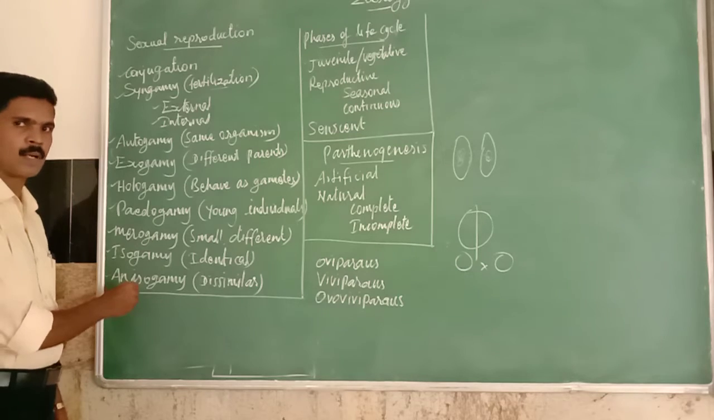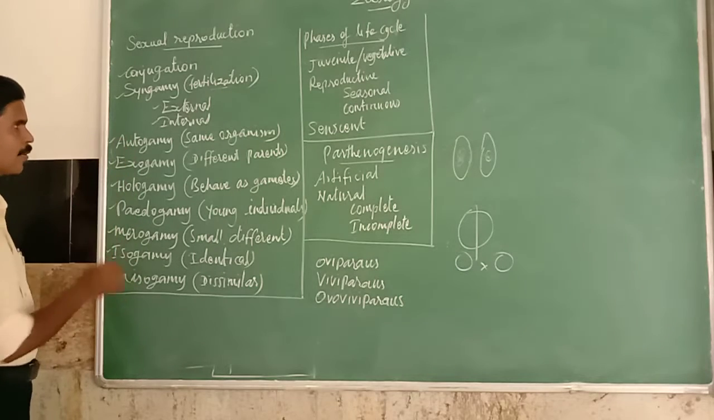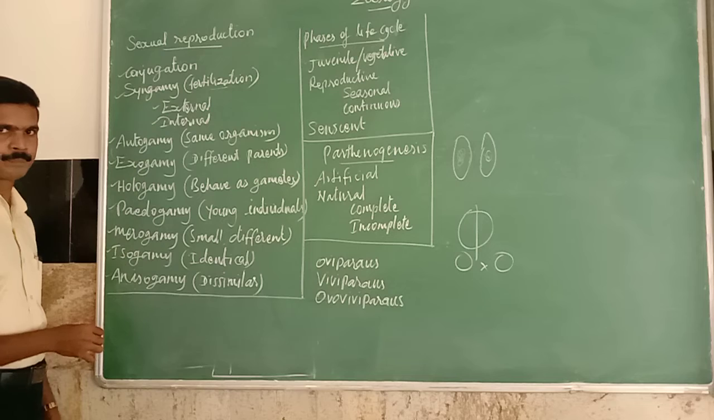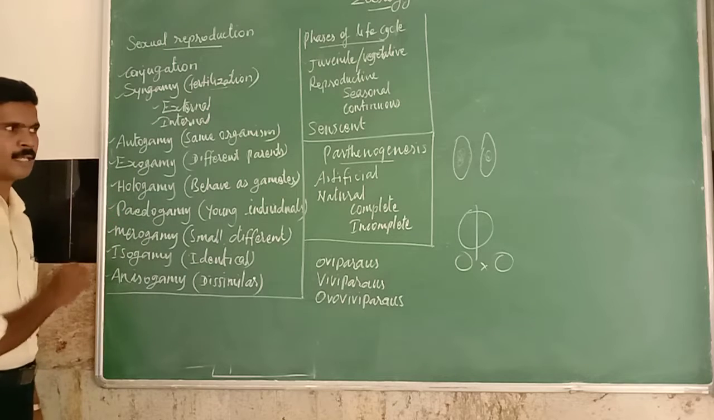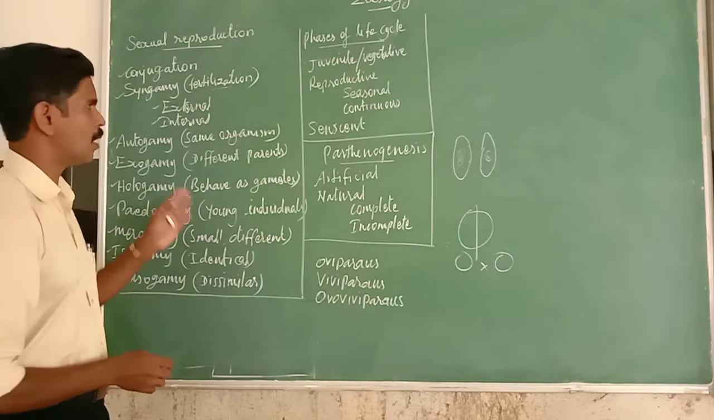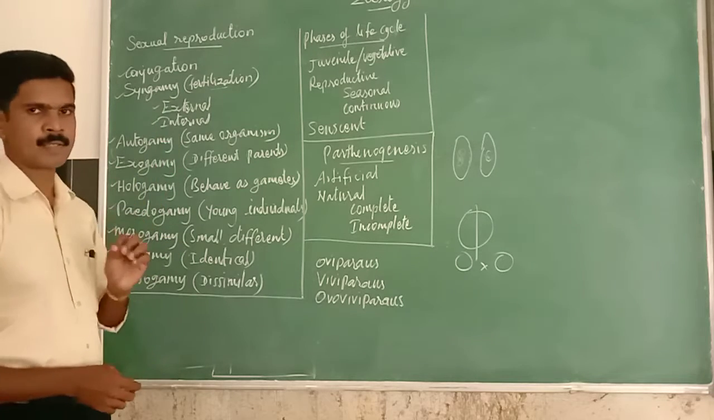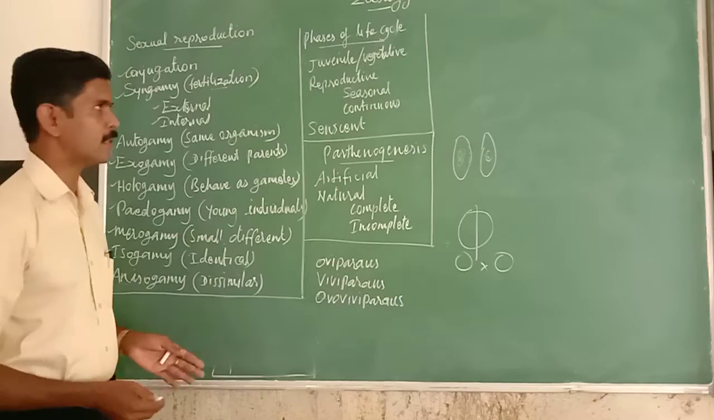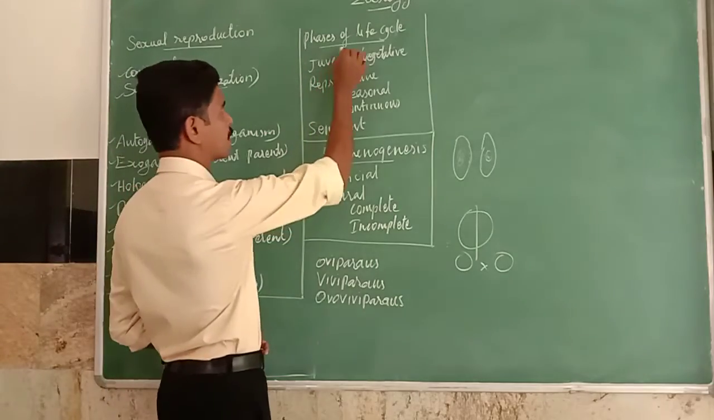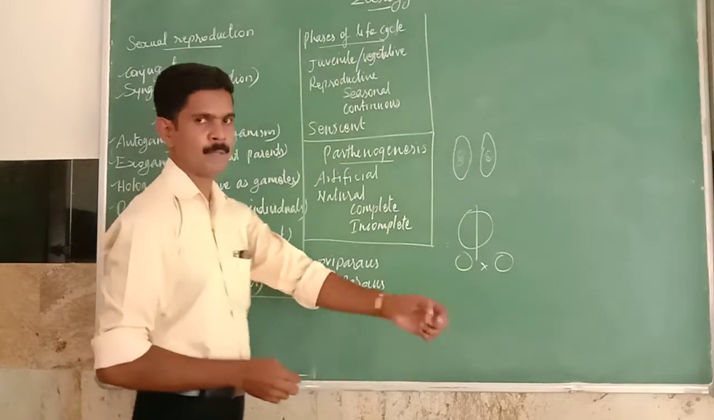Hope you understood all these questions. These are the different types of syngamy. I hope you all understood all these points. Now we have completed sexual reproduction and its types. The next topic is phases of the life cycle.